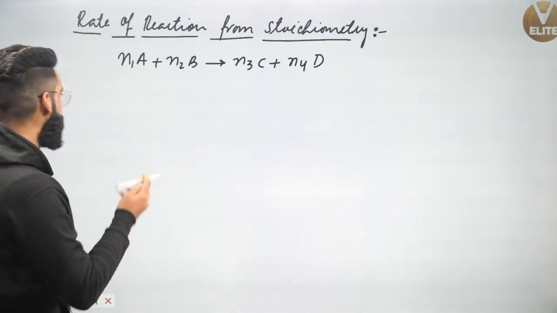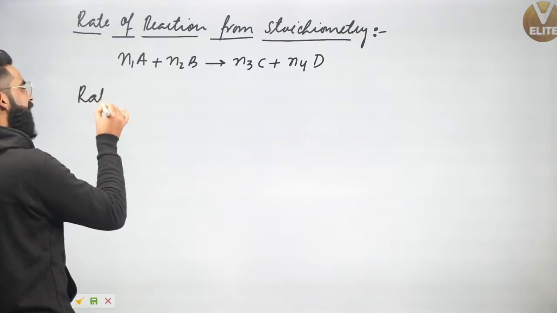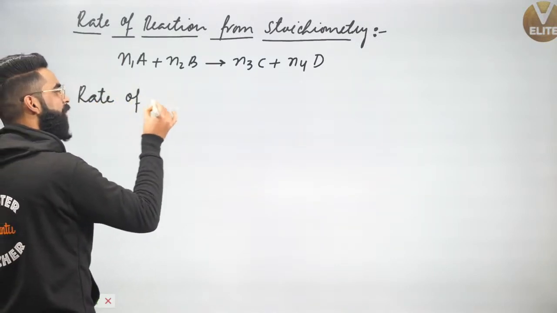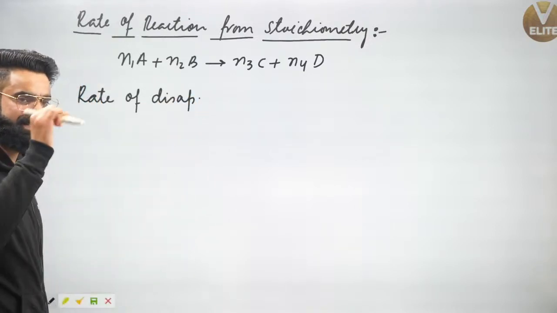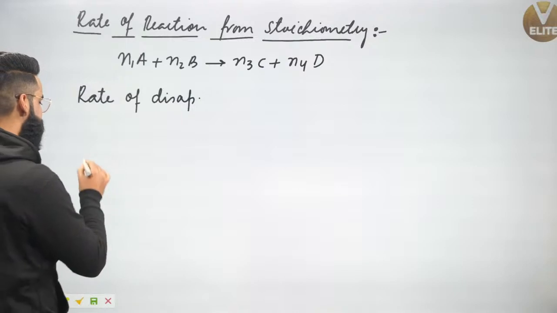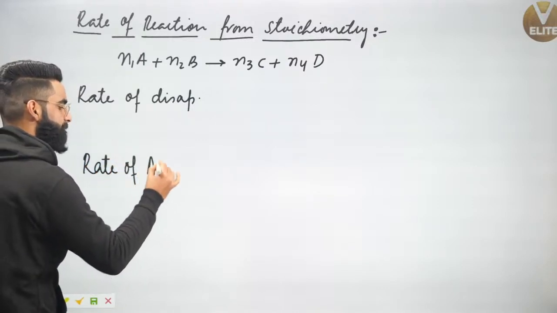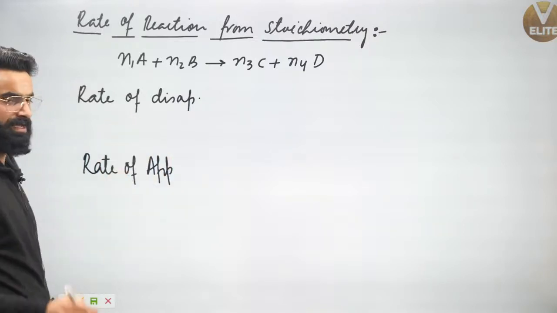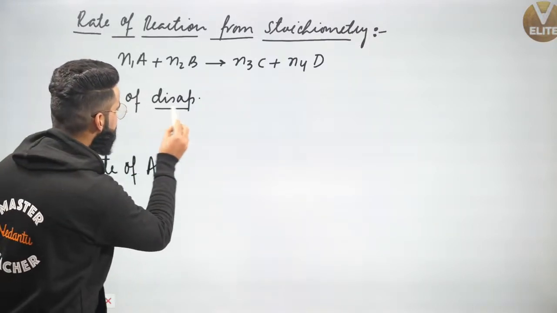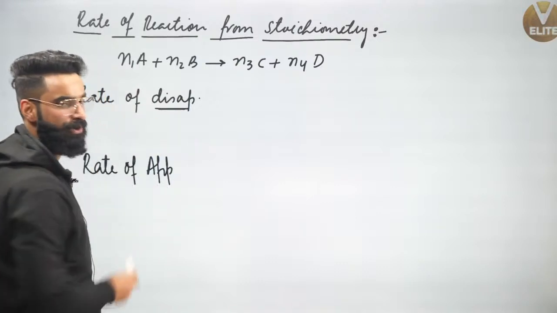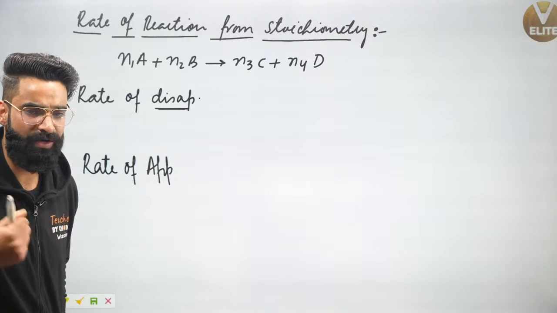Now guys, I'm going to talk about few important terms right here. What is that? The first term which I'm using right here, that's what we call as rate of disappearance. This is going to be the first term. Second term which I'll be using right here, that's what I call as the rate of appearance. So first thing which you must know right here, can I say this disappearance term will be valid only for reactants? So whenever I'll be talking about the rate of disappearance, what does that mean?